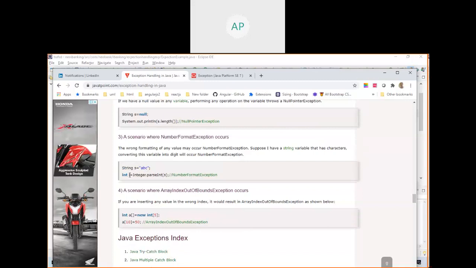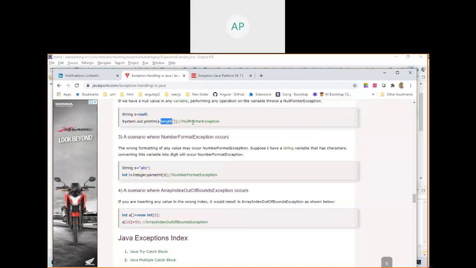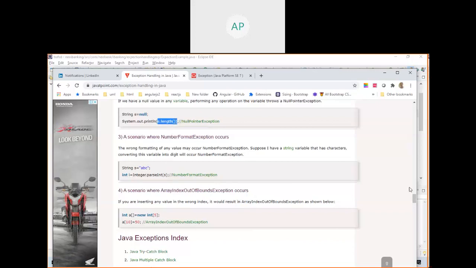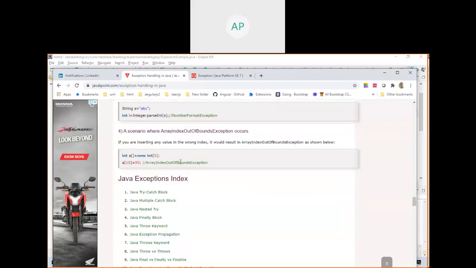So now you learned about try, catch, finally, throw, and throws, and what is a checked exception and an unchecked exception. There is one more thing called custom exception. This one you can try. See here, this will throw a number format exception. Why? You are trying to convert a string to an integer. This is not possible, so it throws a number format exception. This one is null, and you are trying to get the length of the string. It will throw a null pointer exception. When this line is executed, who is running this program? The JVM. The JVM will know this guy is trying to find the length of null.